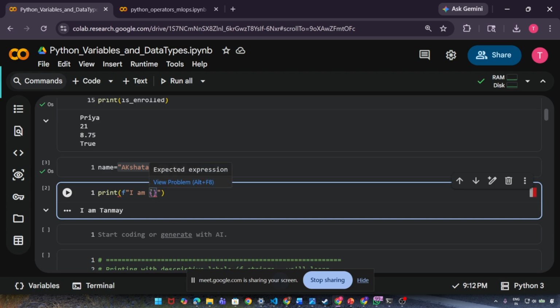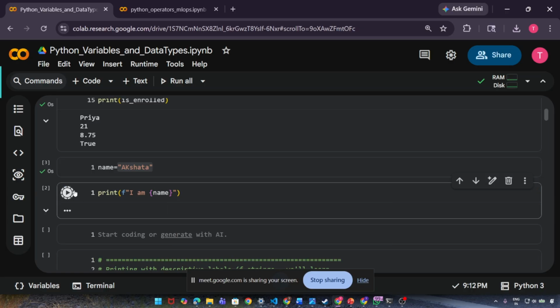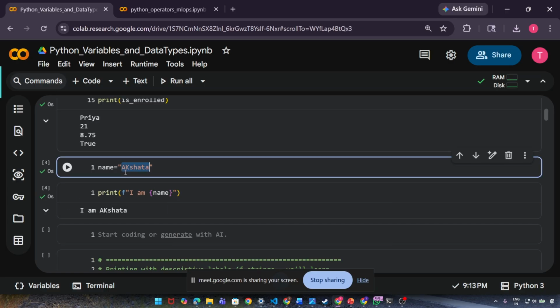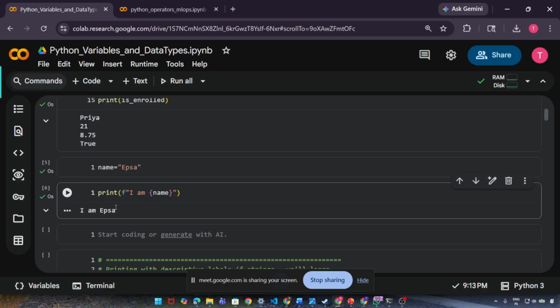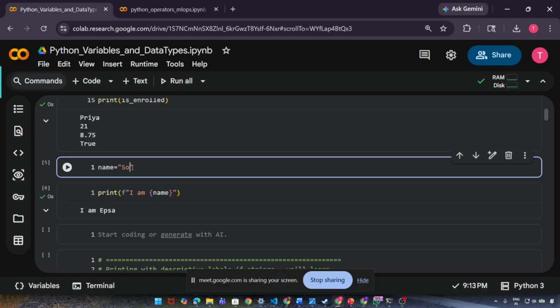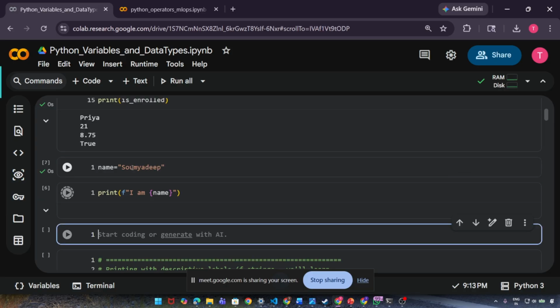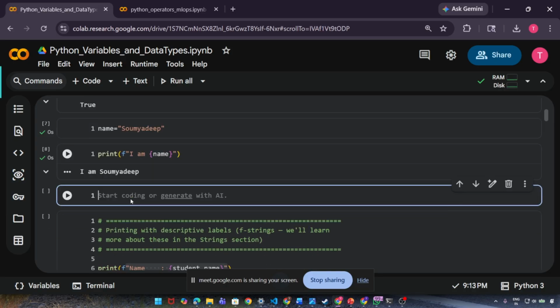When you put curly braces inside the string, it becomes a placeholder. Now I can put any variable here, like I'm putting name. Now if I execute, see, Akshata's name is coming. If I give Somadev's name, his name will come up. So this is how we do it.